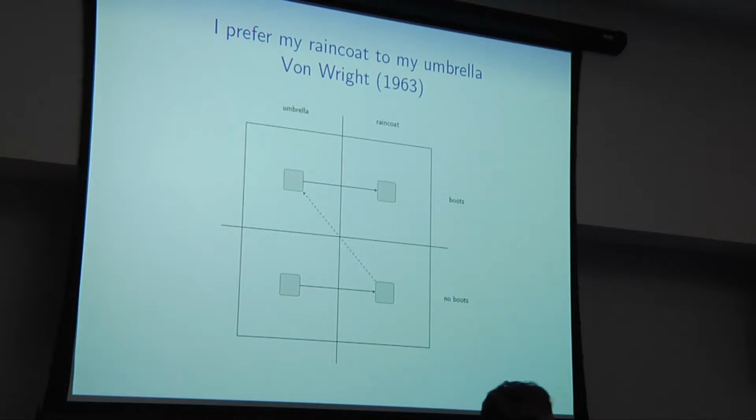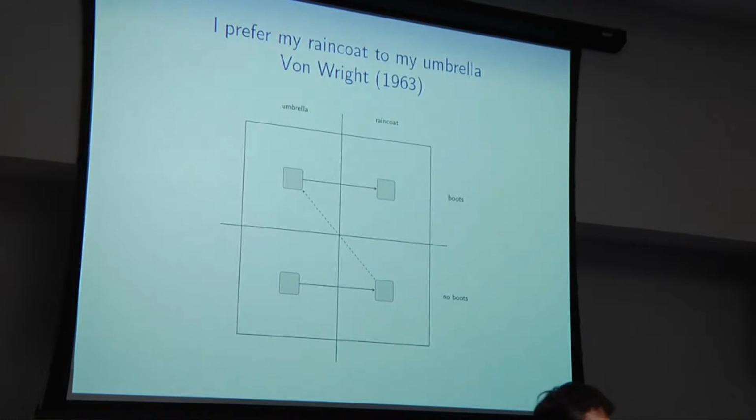There's a defeating case. If I have my umbrella and my boots, and I compare it with the case where I don't have my boots and my raincoat, then I would prefer the former. And saying Ceteris Paribus, everything being equal, is a way to rule out that comparison, to keep the preference working. This is the main idea of the talk: to divide a space of possibilities into equivalence classes and keep the reasoning separate in each of those equivalence classes.